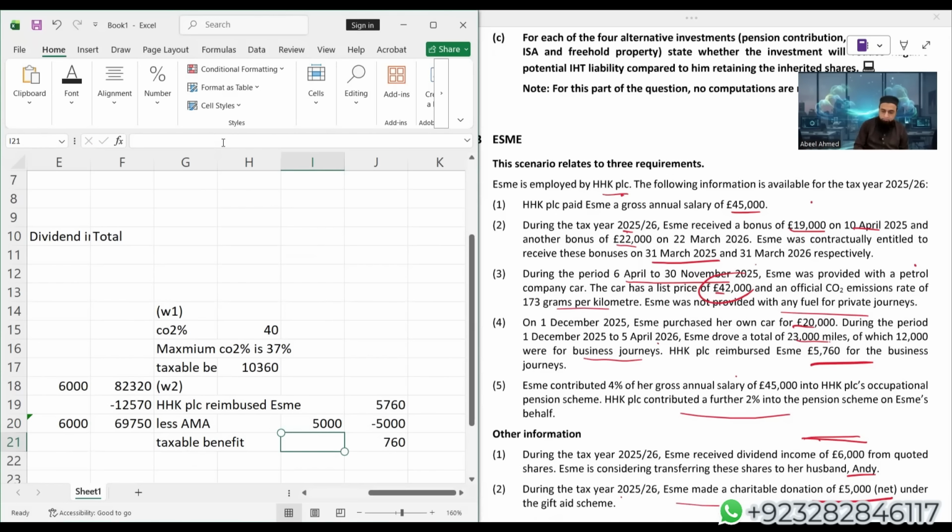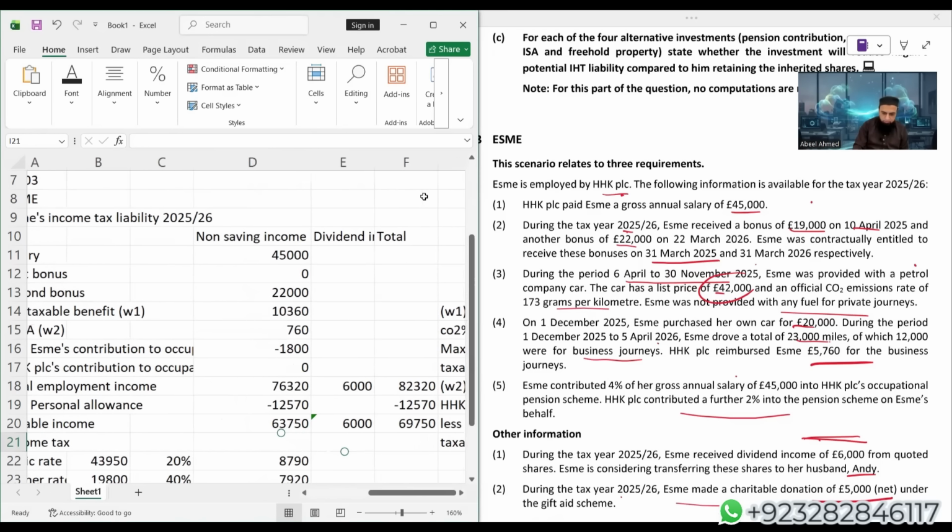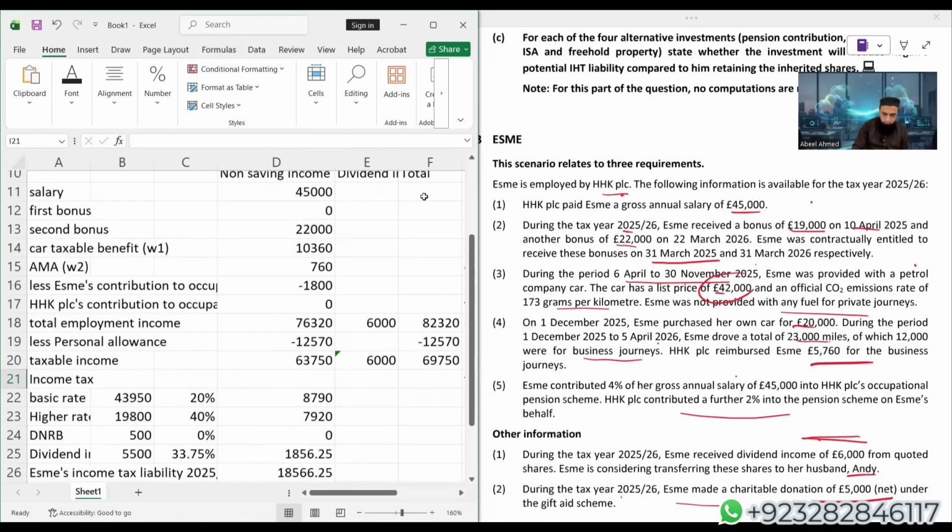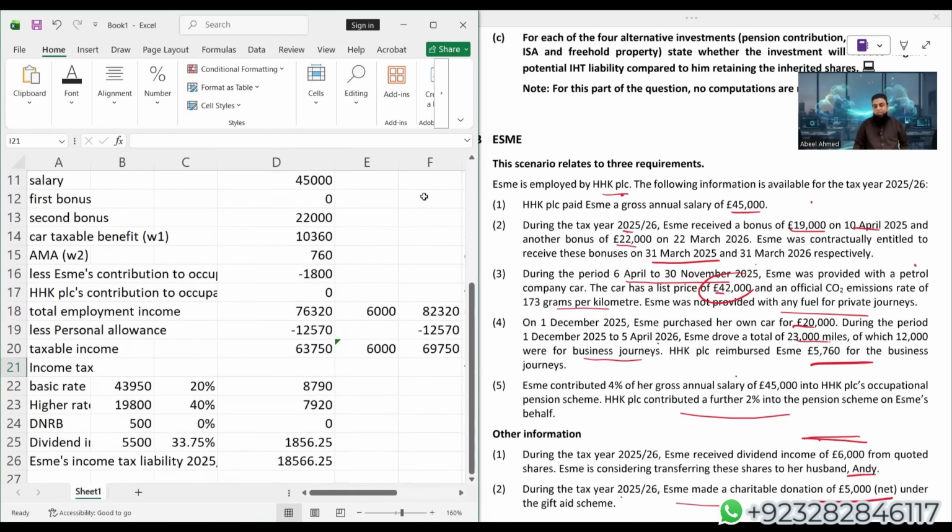This is corrected. From 1210, it has become 760 automatically. Just keep watching. Automatically, it corrected my non-saving income. It corrected my income tax liability as well. How was it possible? It was possible because I did not only show the workings, I made the link as well.